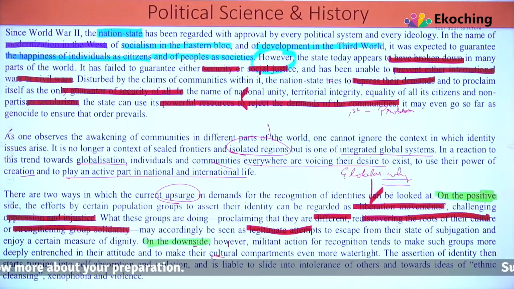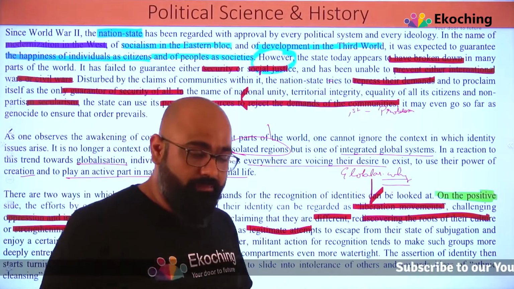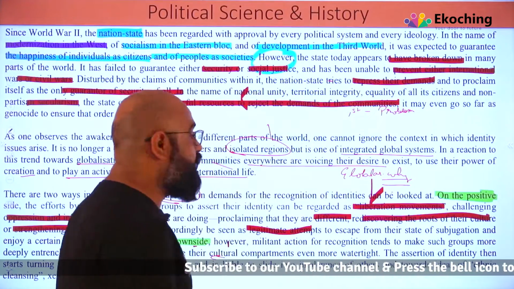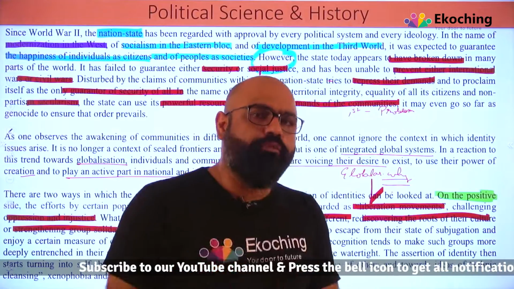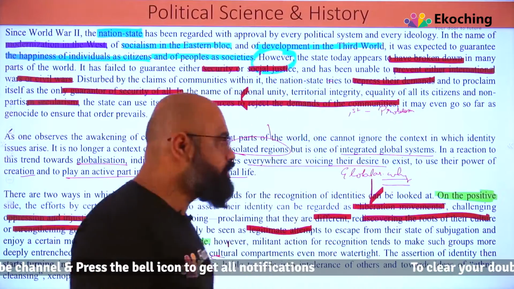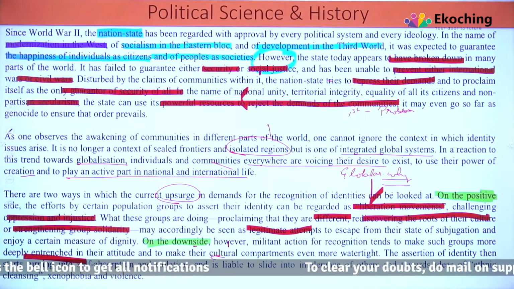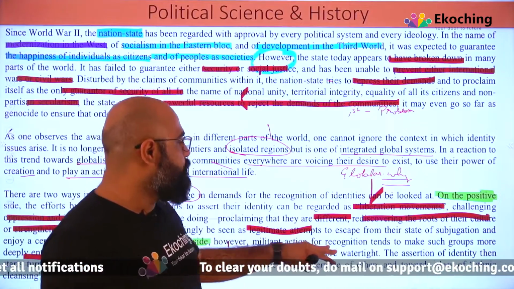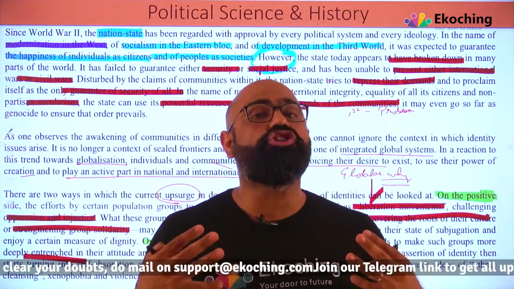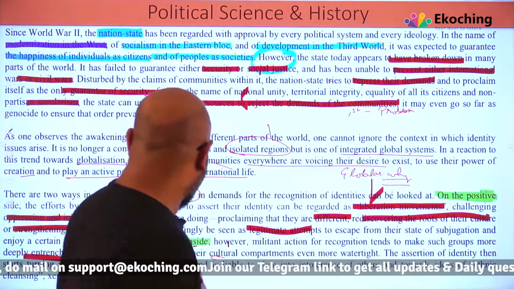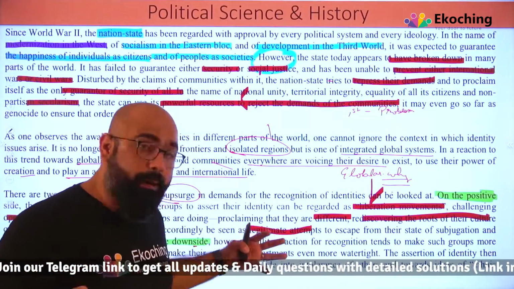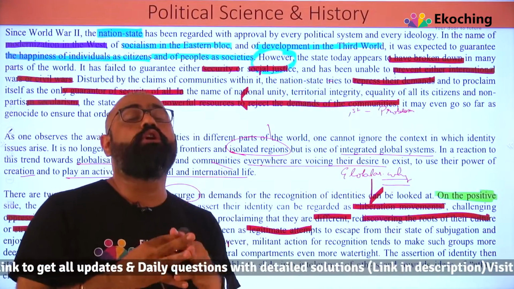On the downside, however, the militant action, militant का मतलब that hostile, वो लड़ाई करने वाला जो होता है, that hostile action for recognition. So they are not doing it peacefully, they are doing it with hostility. So the hostile action for recognition tends to make such groups more deeply entrenched in their attitude, to make their cultural compartments even more watertight. So the way these groups are getting connected and the hostile measures which they are taking, they are basically entrenched in their attitude. They are now entrenched, वो अपने आप के अंदर के भीतर अपने आप को बहुत ज़्यादा watertight बना रहे हैं, so that no one can pass through.